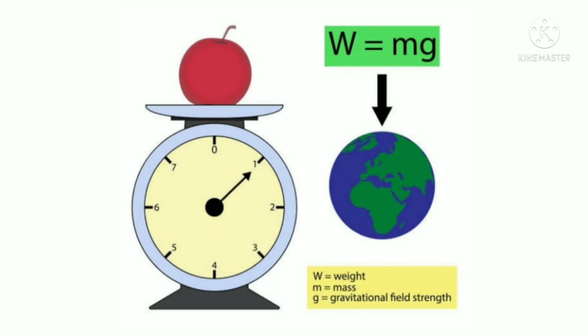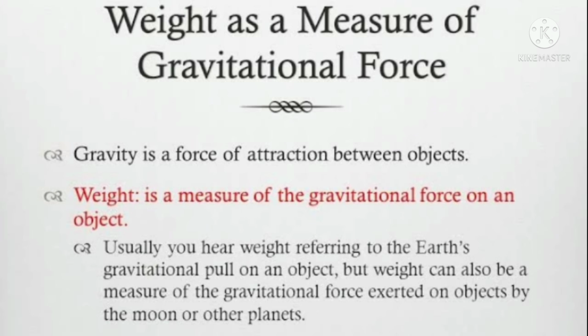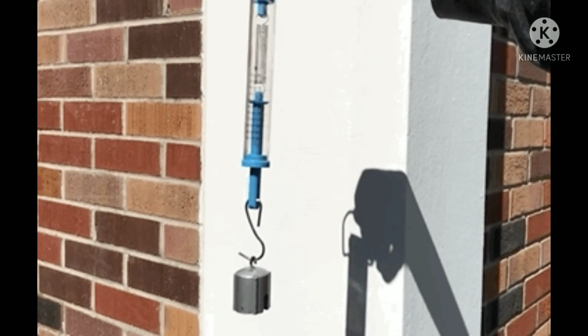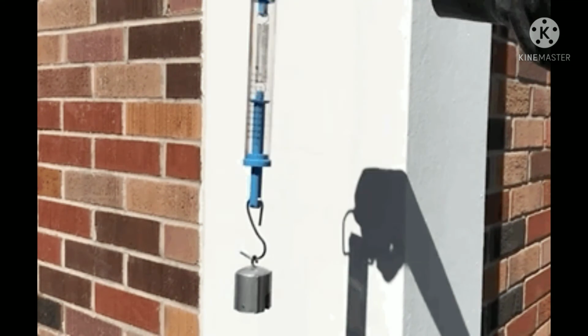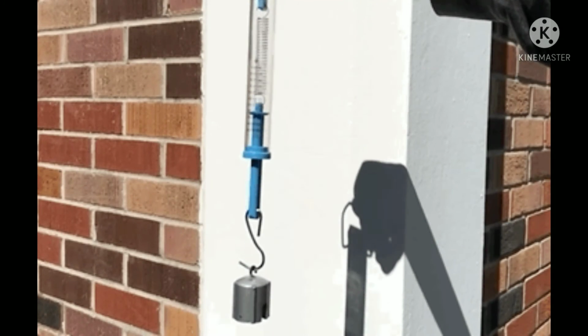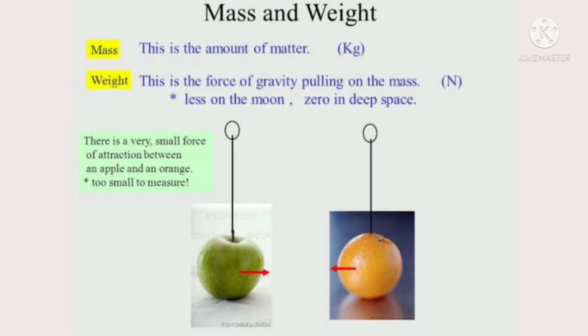Let us understand how the weight is related to gravitational force. Weight is a measure of the Earth's gravitational pull on an object. When you weigh an object using a spring balance, you measure the Earth's gravitational pull on the object. Weight and mass are two different physical quantities. Mass is the material content of an object, whereas weight is a force that changes with change in gravity.